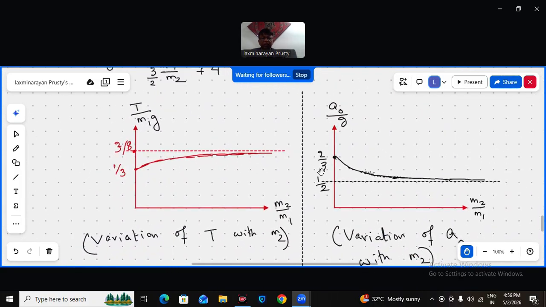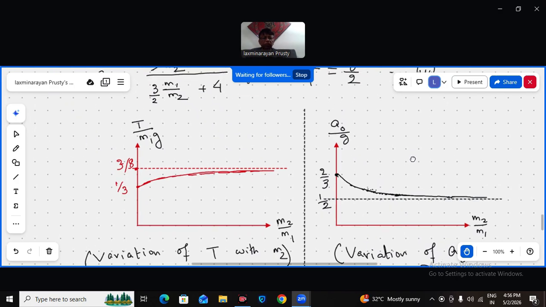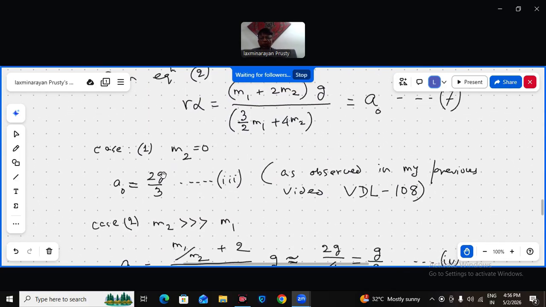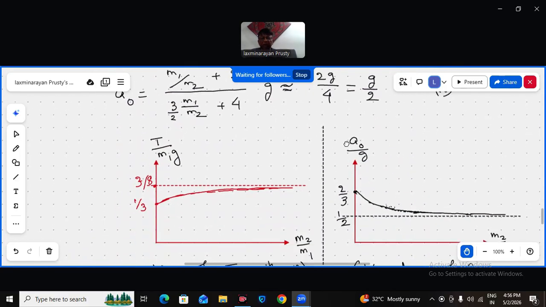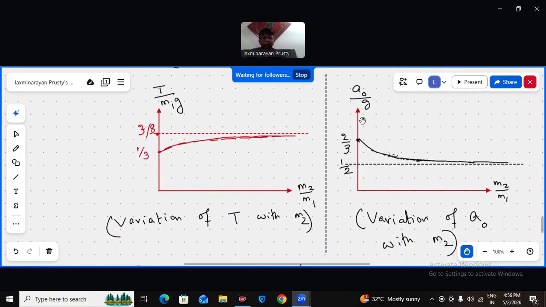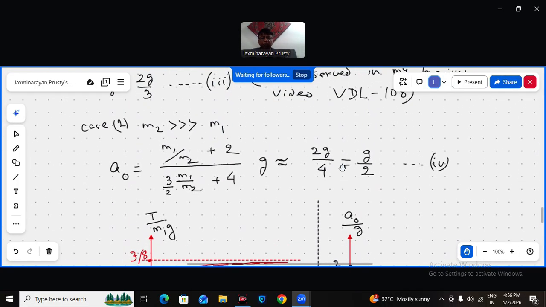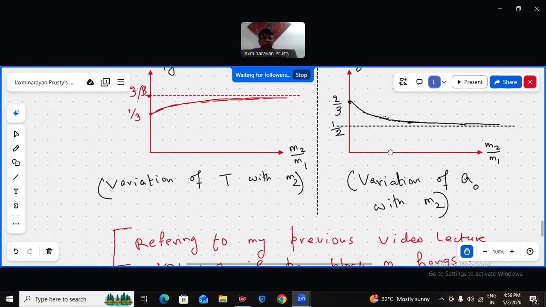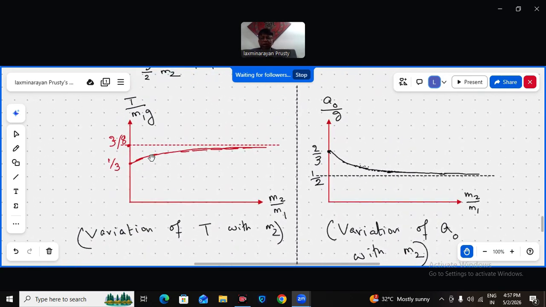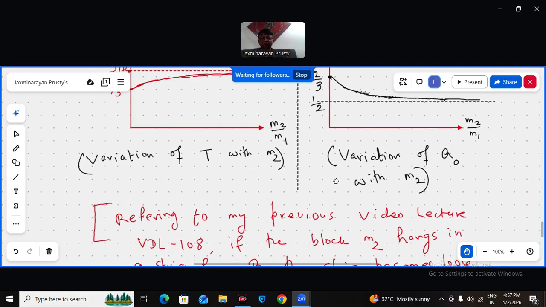सिमिलरली इसको भी आप प्लॉट कर सकते हो, एक्सीलरेशन by g in y-axis, m2 by m1 in x-axis। तो when m2 by m1 0 है तो a naught by g is 2/3, and finally it will approach half, a naught by g will be half, with m2 goes on increasing very large compared to m1, it approaches half। so this is asymptotically increasing tension as m2 increases, and this is asymptotically decreasing, the acceleration decreasing to g by 2 as m2 increases. This is the graph I have shown.